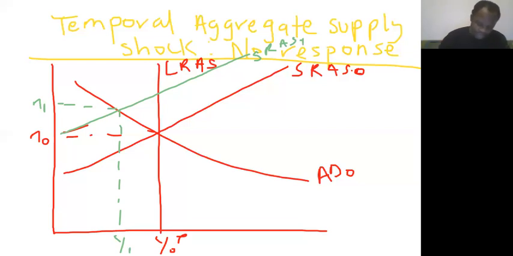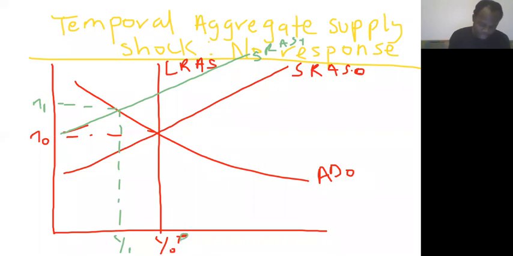Now, if the central bank decides not to respond to this, then what it means is that in the long run, economic agents will know that we always have to attain this point in the long run, right?